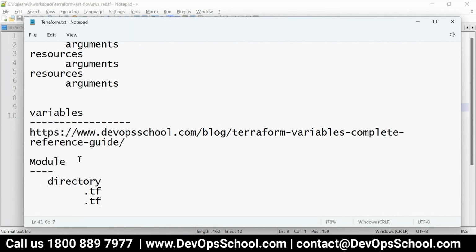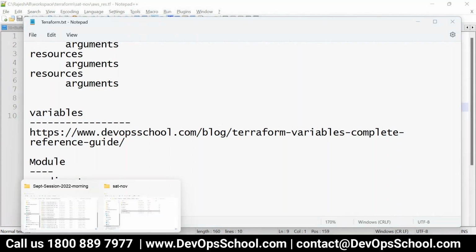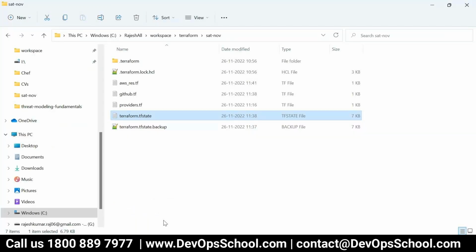Are you able to understand this module? It's just a directory, like a group which has files. Yes, that's one module. That way, this is also a module, right? Because it has a file, right? Correct me.